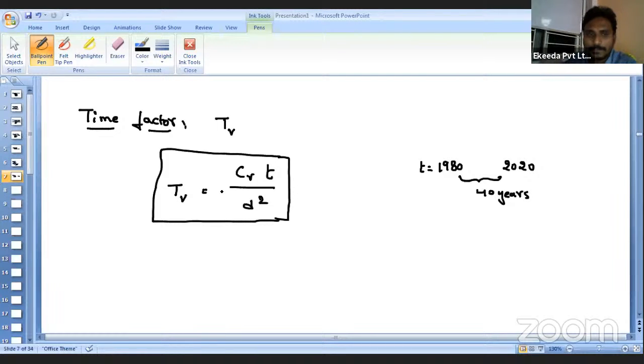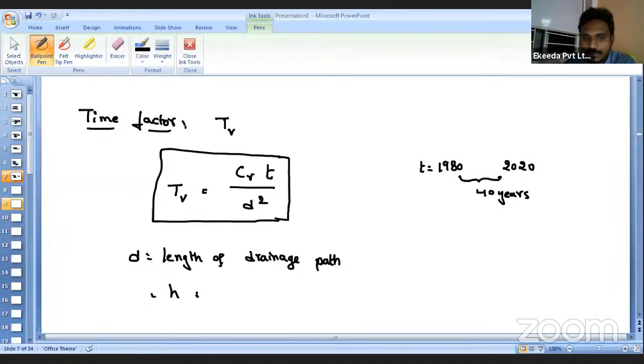Next, Cv, we already discussed that Cv is nothing but the coefficient of consolidation, and here d is nothing but the length of the drainage path.